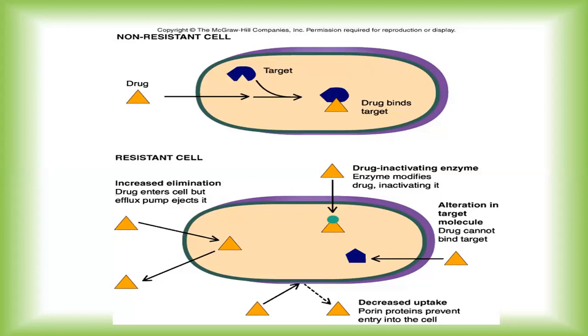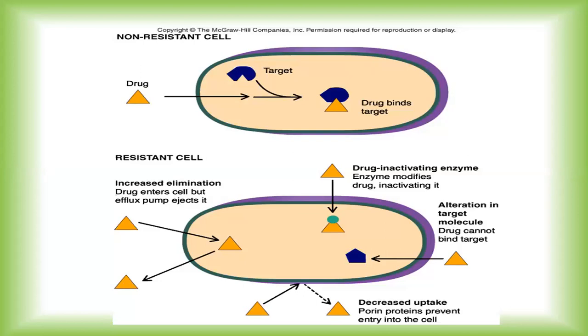All the mechanisms will be very clear by looking over here. First, toward the left side, resistance is developed due to increased elimination. I'm not saying decreased elimination, increased. You can see the drug, the yellow triangle shape, is entering inside the cell.